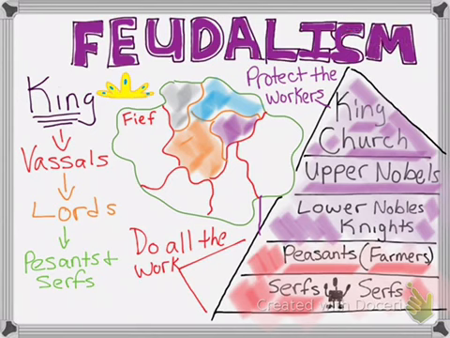So to recap, feudalism is both political and social. It's political because it's a government, and it's social because it's class-based. You have a king, you have nobles, right? And it's almost impossible for a serf to become a peasant to become a noble, and so on. And it breaks down into those that do the work and those that protect the workers.